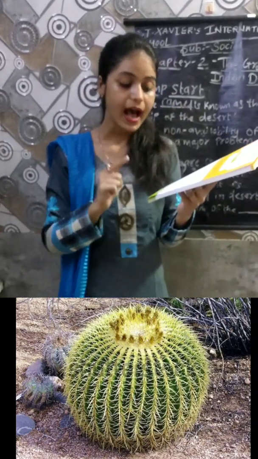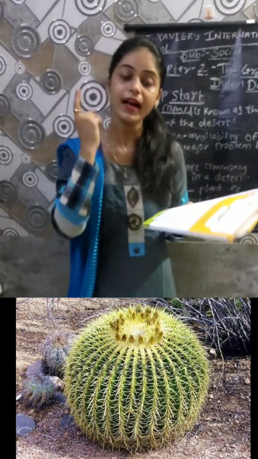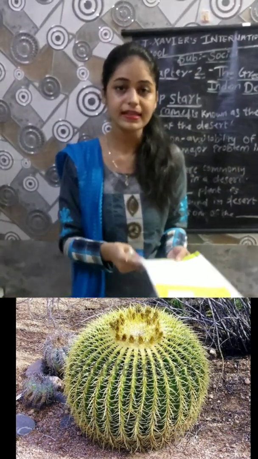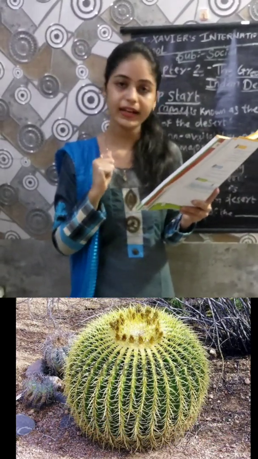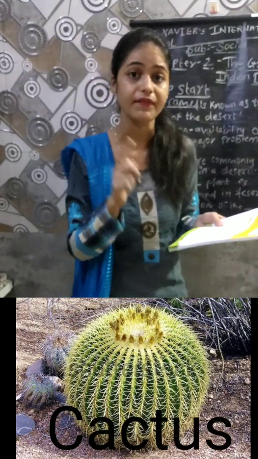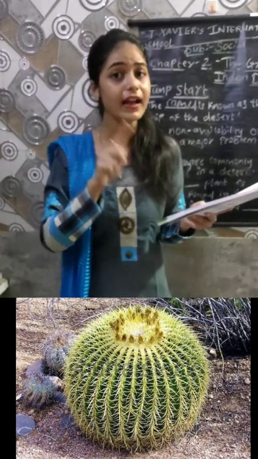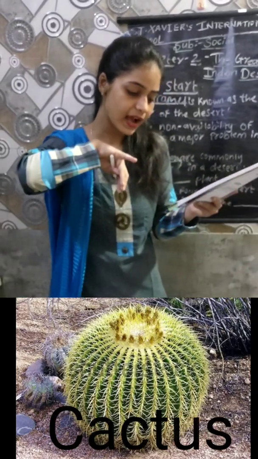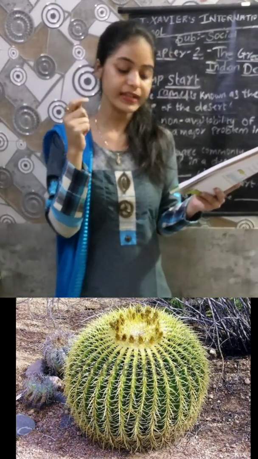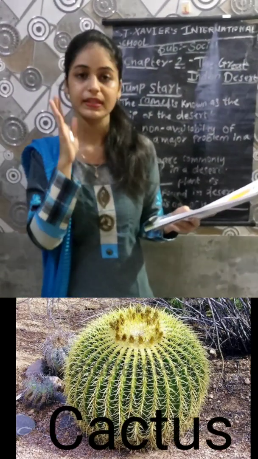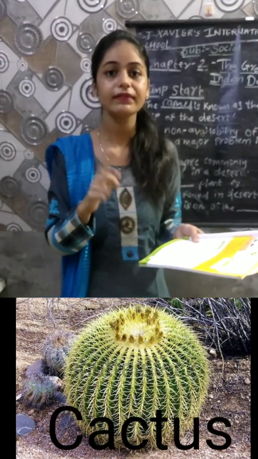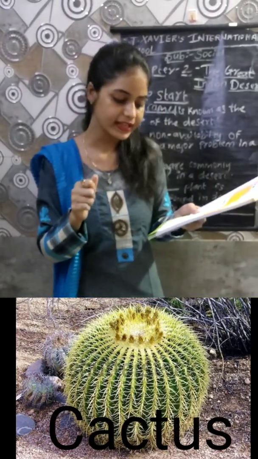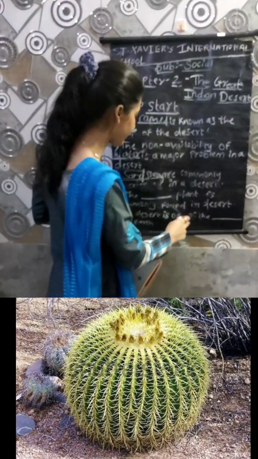Cactus is a desert plant, and it grows in places where other plants have trouble living. Other plants have leaves, but the cactus has needles. So here we write cactus.